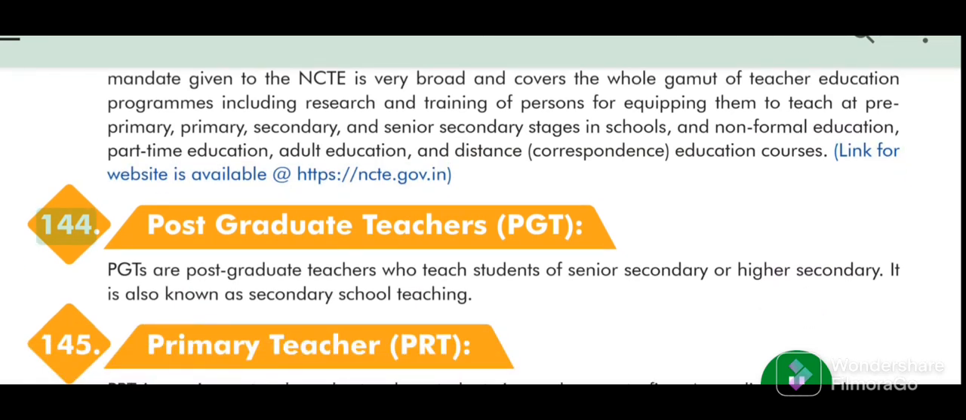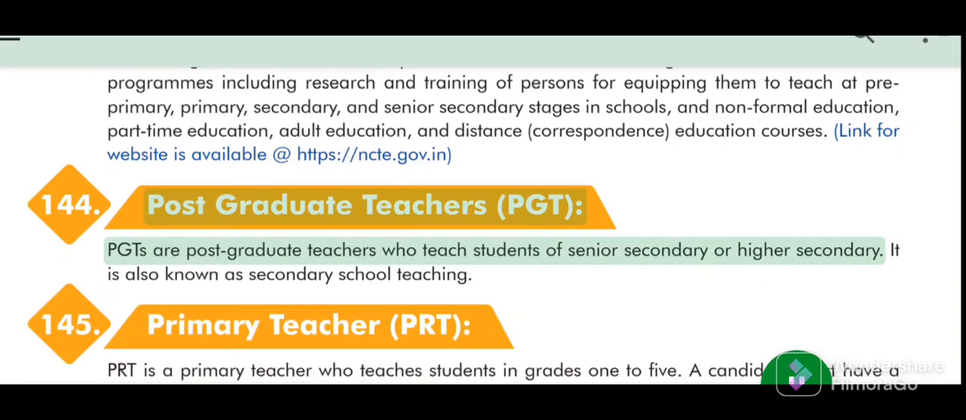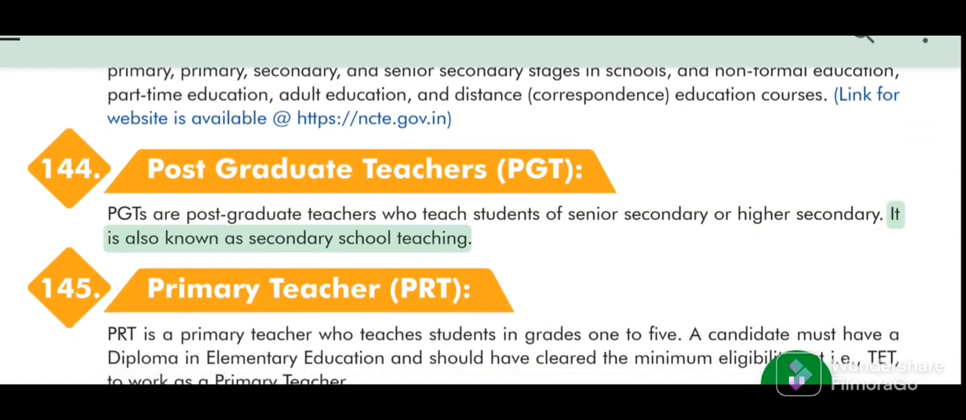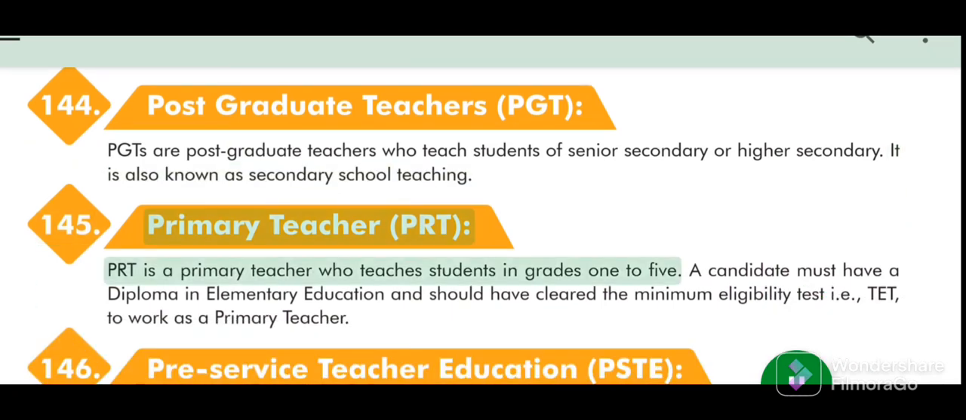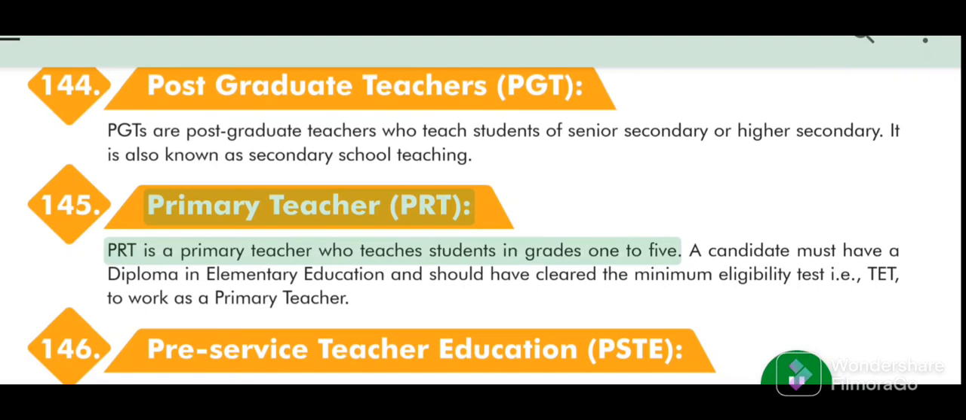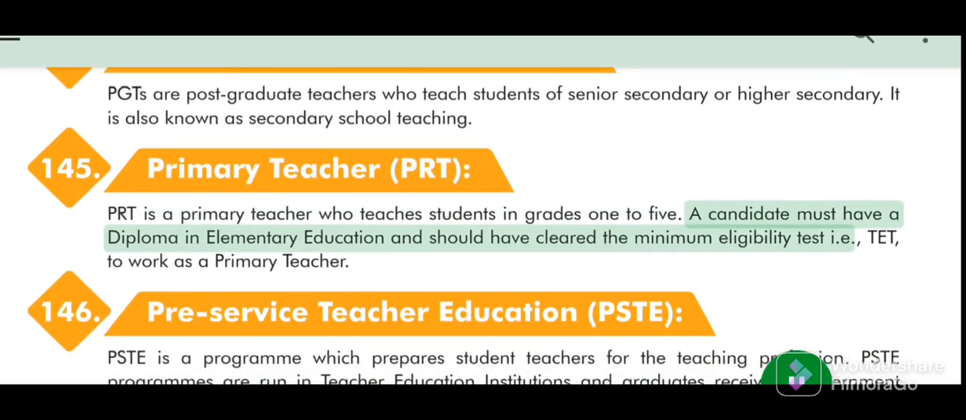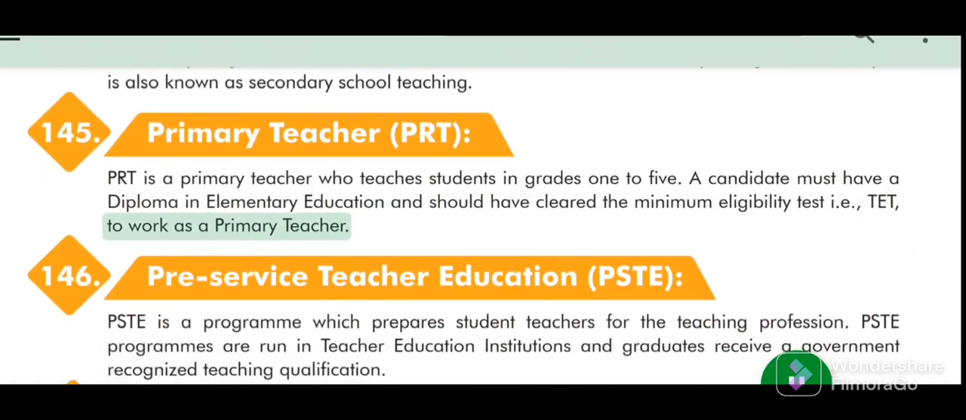144. Postgraduate teachers (PGT). PGTs are postgraduate teachers who teach students of senior secondary or higher secondary. It is also known as secondary school teaching. 145. Primary teacher (PRT). PRT is a primary teacher who teaches students in grades 1 to 5. A candidate must have a diploma in elementary education and should have cleared the minimum eligibility test, i.e., TET, to work as a primary teacher.